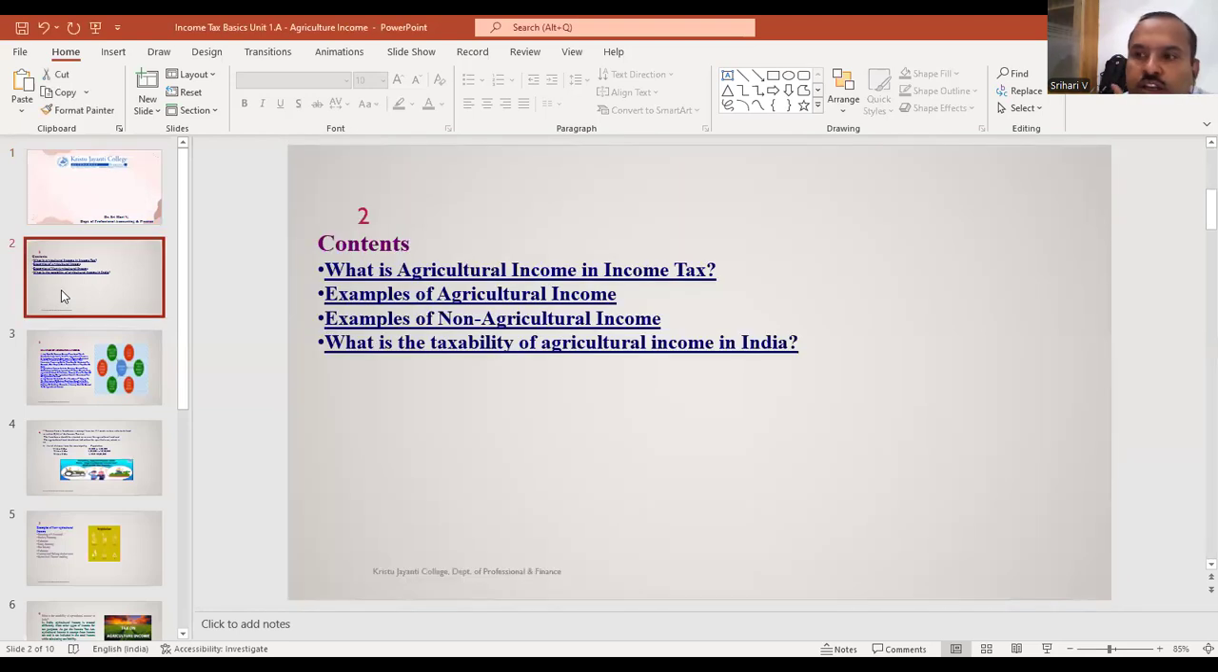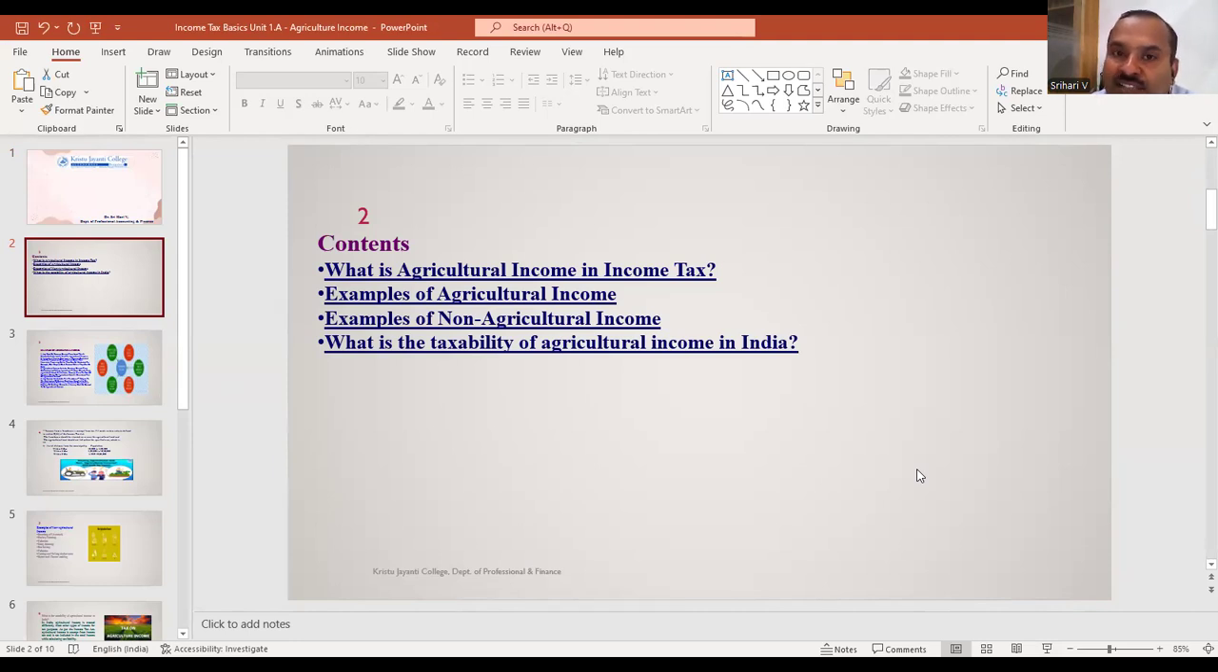Today we are going to learn agriculture income and non-agriculture income. It is a continuation of the first unit. In the first unit so far, we have discussed income tax basics like assessment year, previous year, then assessee, deemed to be assessee, assessee in default.